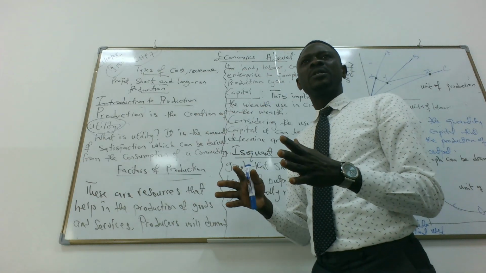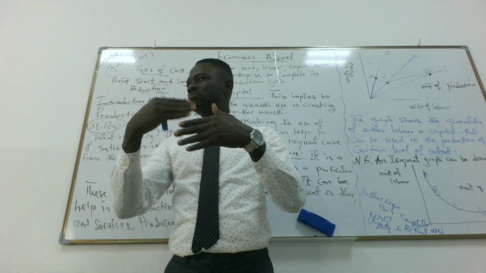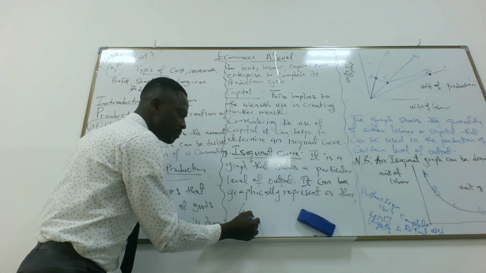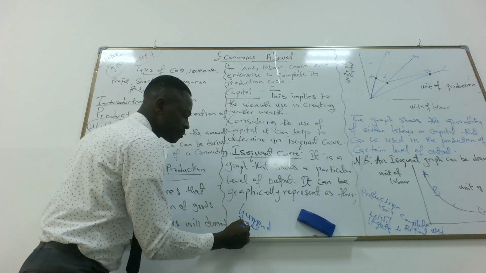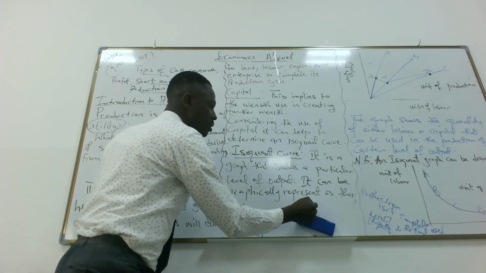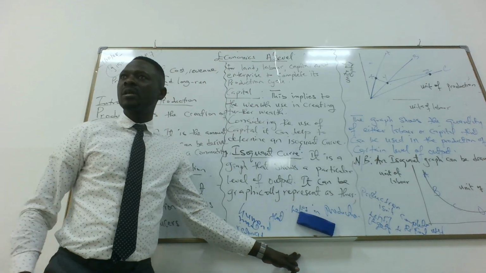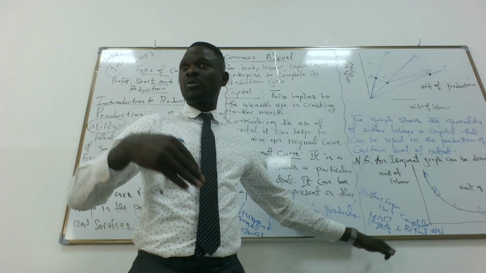And when we talk about capital, it means the wealth we use in producing other wealth, or the equipment, the human-made resources that help in production. That is capital. So we use capital to create goods and services.